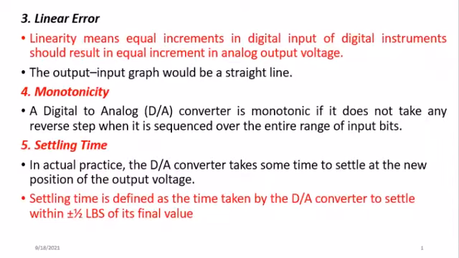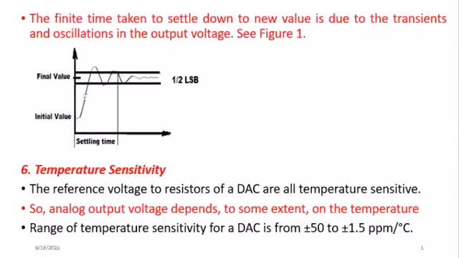To understand this better, let us look at the graph showing the nature of the settling time. As you can see from this graph, this is the vertical axis, which stands for the value, and this is the time axis. From the origin, when it starts, we assume we have an initial value, that is, it is not starting from the origin.